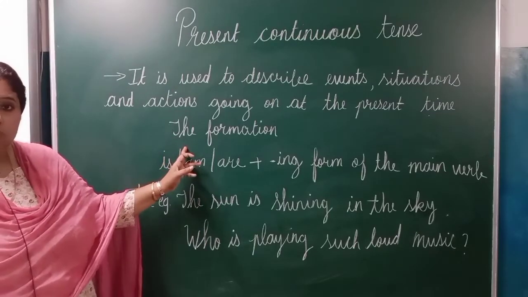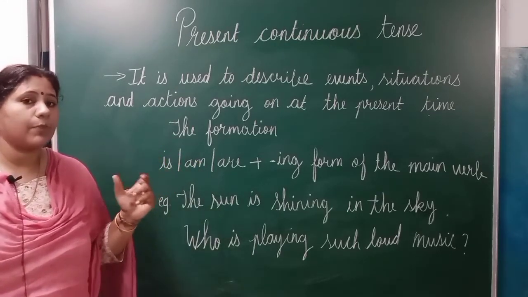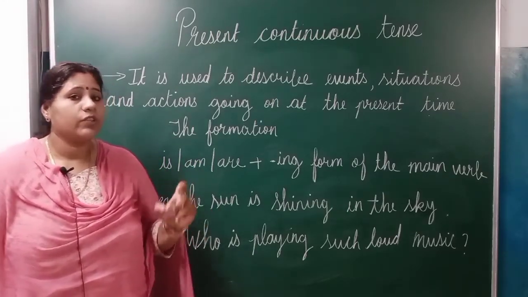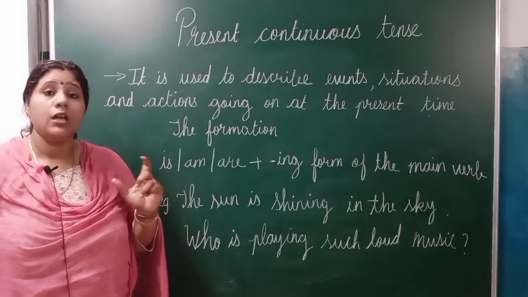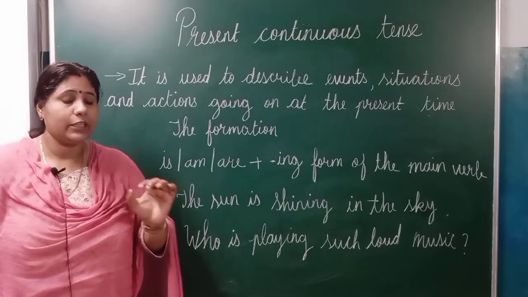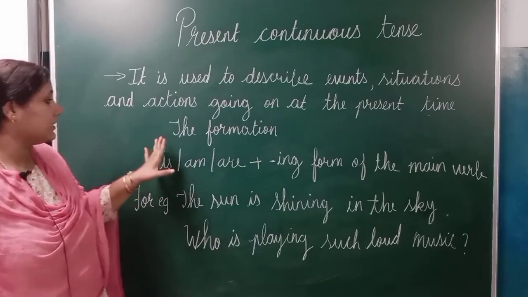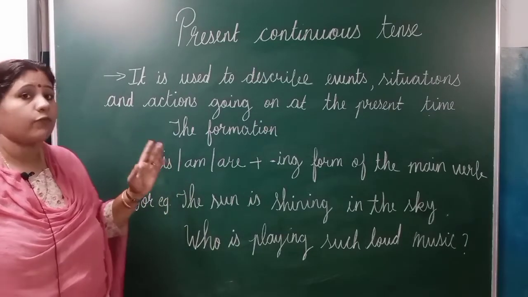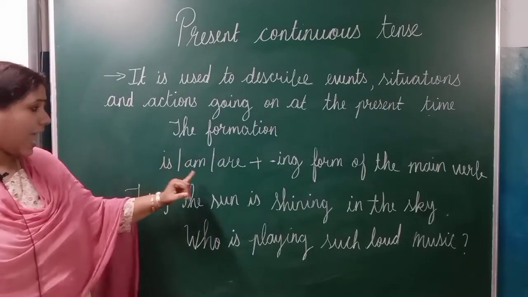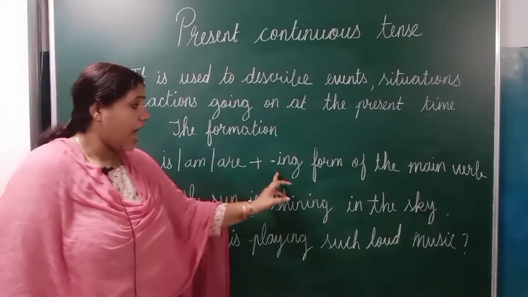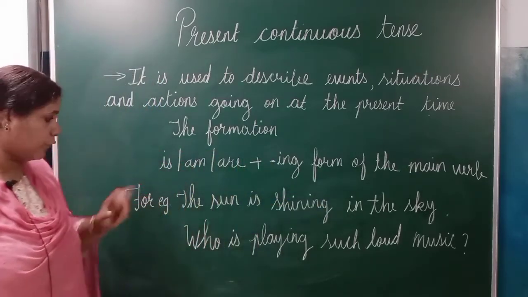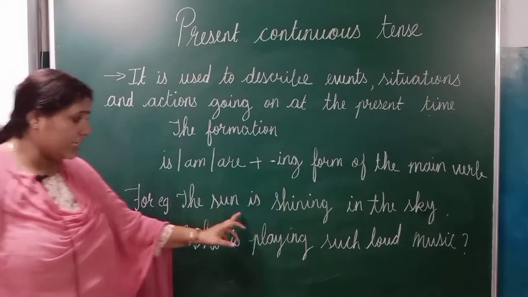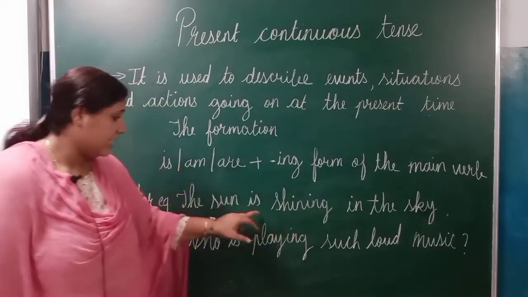What is the formula? For simple present tense, we add s with the singular. With plural, we don't add anything to the main verb. In the same way, here also we have a formation: is, am, are plus the ing form of the main verb. For example, the sun is shining in the sky.